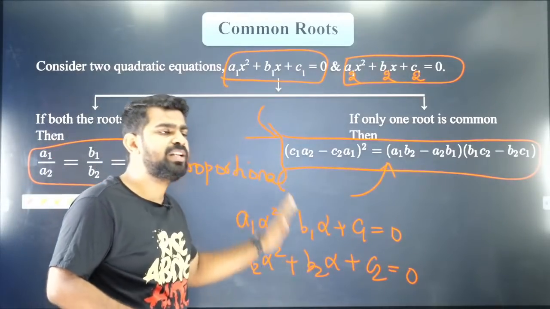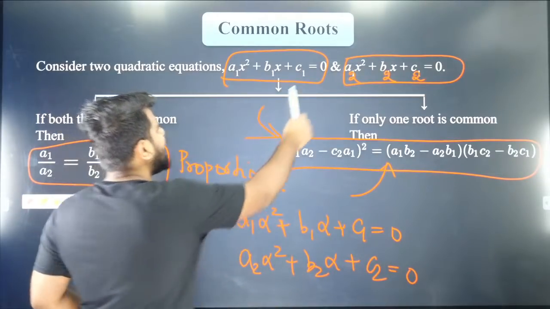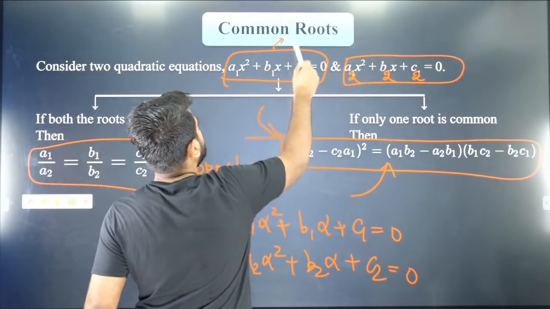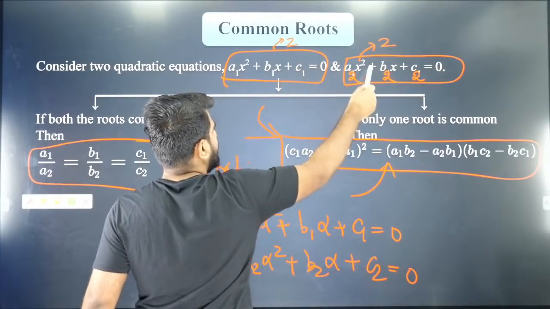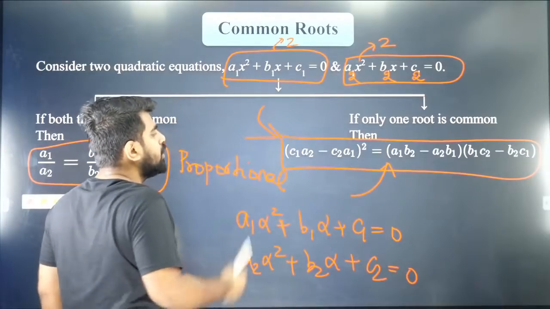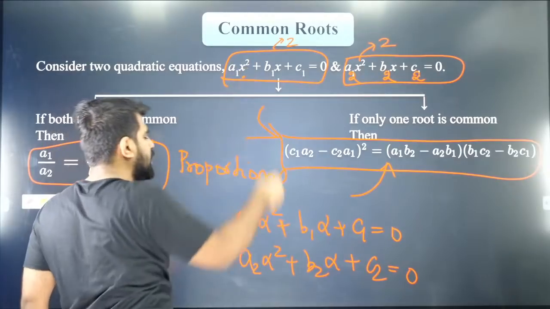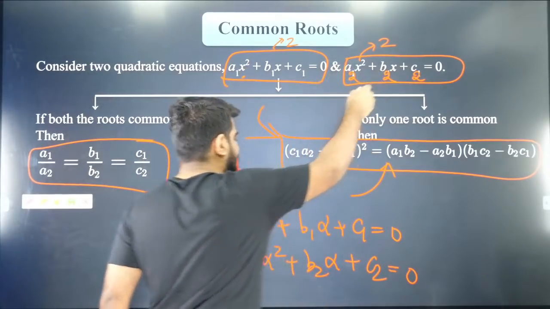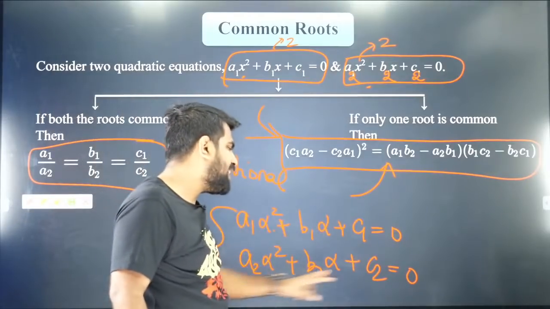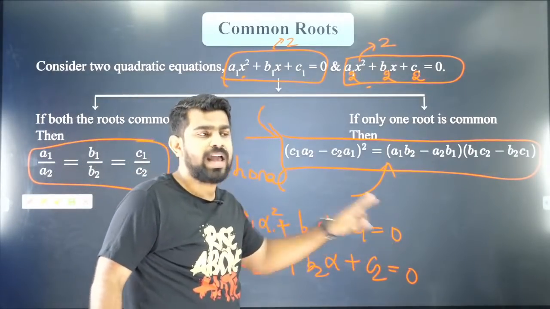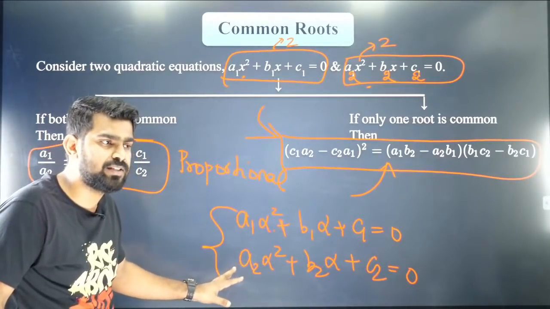So guys, note down these things. I have given you a brief idea of how it works. So Ananya, you have these two quadratic equations now. This has two roots, this has two roots. I want one root to be common to both of them, so that condition I am trying to derive. Let us say alpha is the common root. So alpha will satisfy this quadratic, and alpha will also satisfy this quadratic. If I substitute alpha in both quadratics, I get these two equations which are simultaneously satisfied.